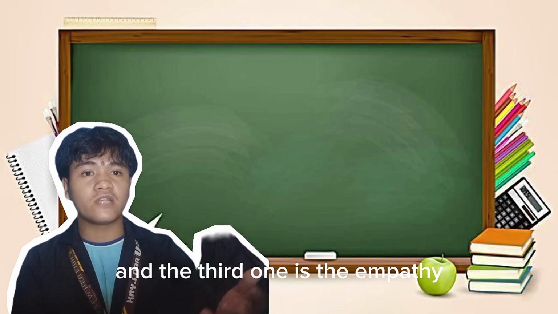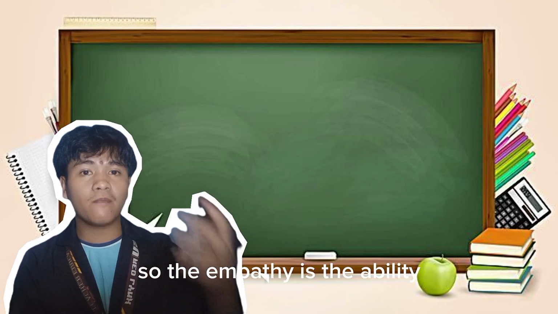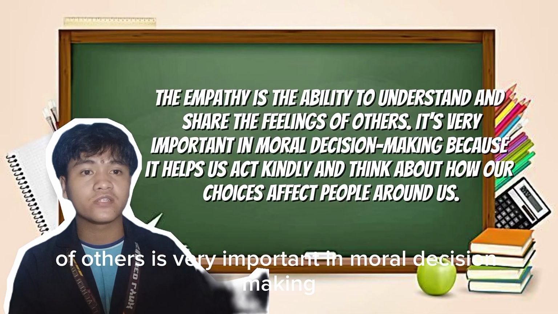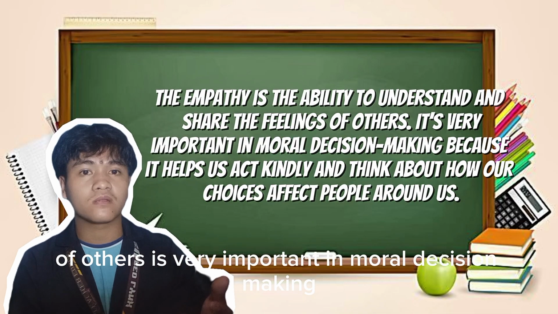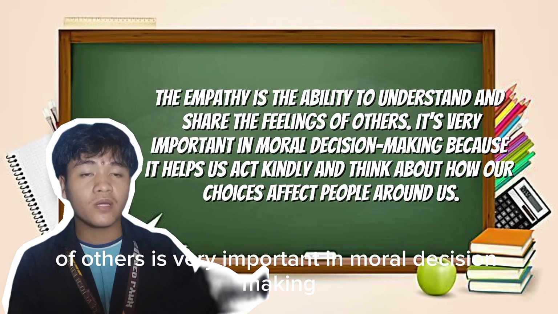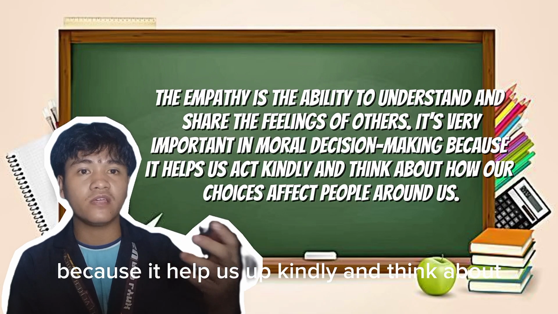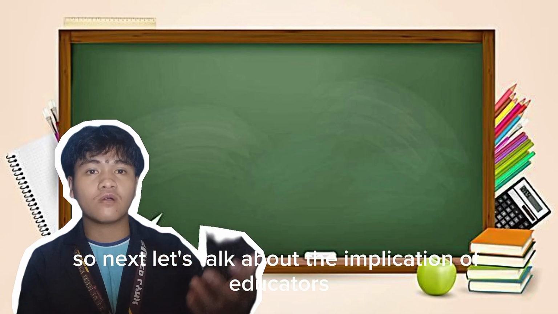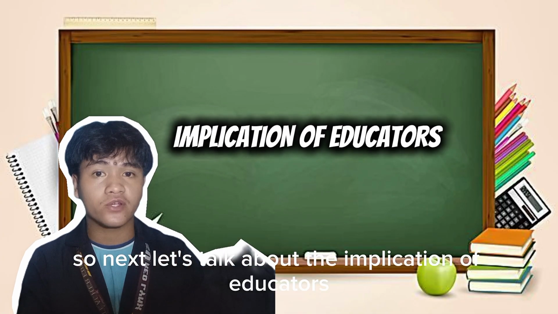And the third one is empathy. Empathy is the ability to understand and share the feelings of others. It's very important in moral decision making because it helps us act kindly and think about how our choices affect people around us.